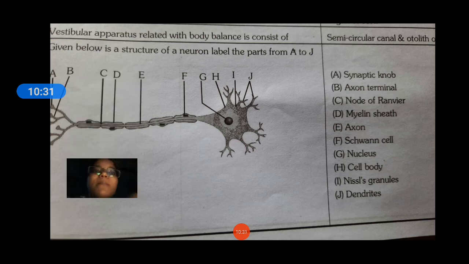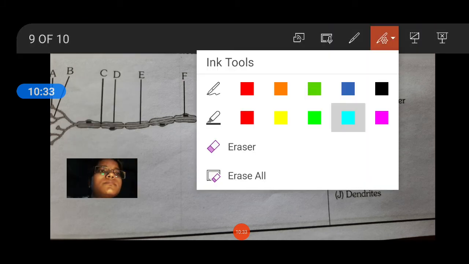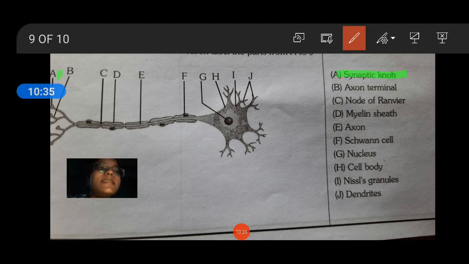Here A is the synaptic knob, B is the axon terminal, C is the node of Ranvier, D is the myelin sheath, E is the axon, F is the Schwann cells, G is the nucleus and H is the cell body. I is Nissl's granules, RNAs,